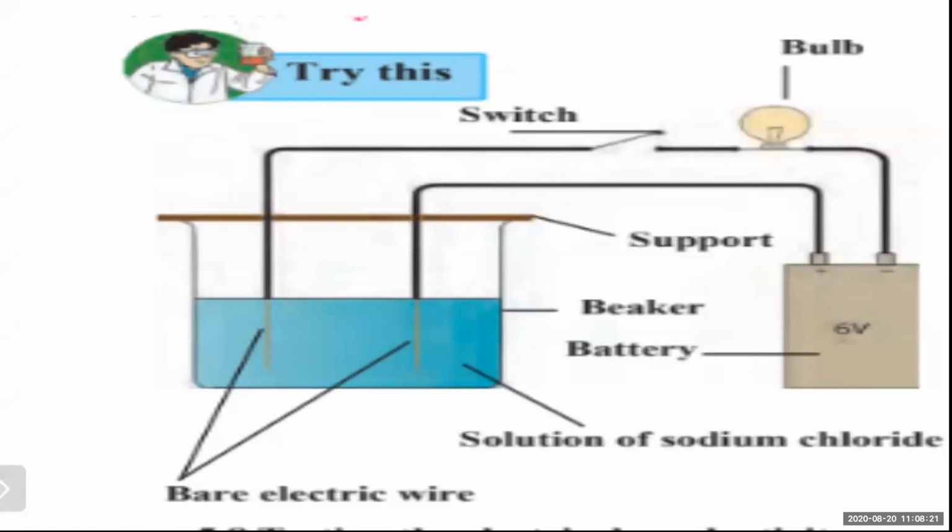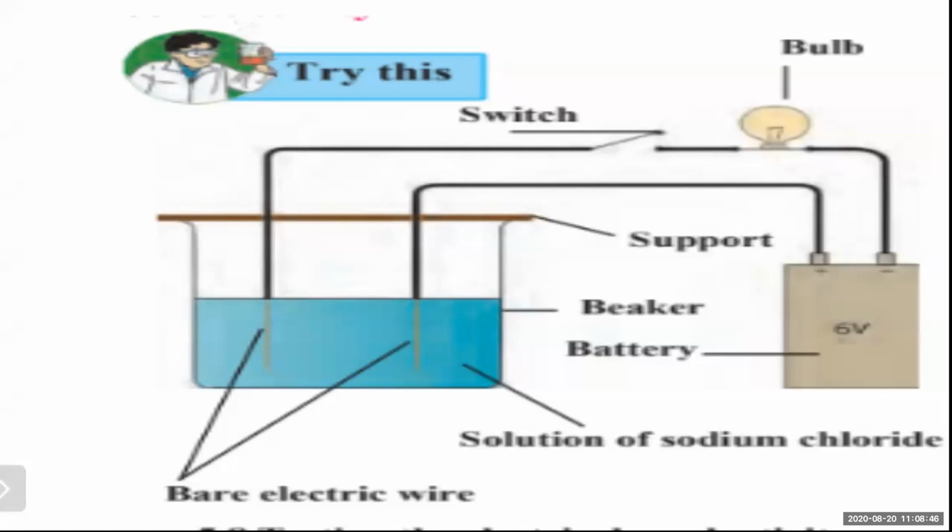They start moving from always the negative terminal only, and they move to the positive terminal and enter the battery at the positive terminal. When there is a liquid or a solution in the circuit, two rods or two wires, we have used wires here, sometimes rods or plates are also used, and these are called electrodes.